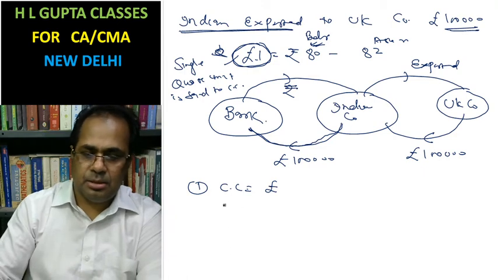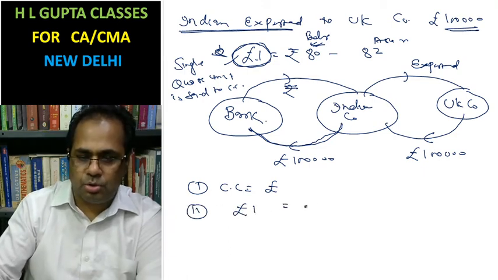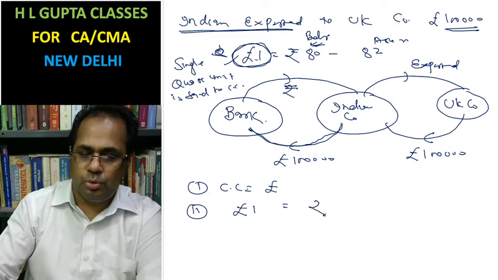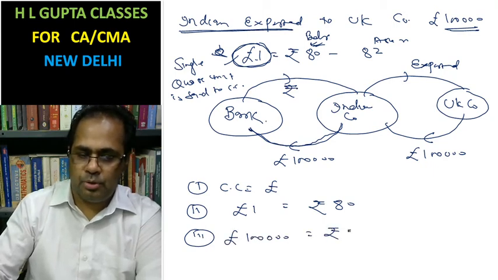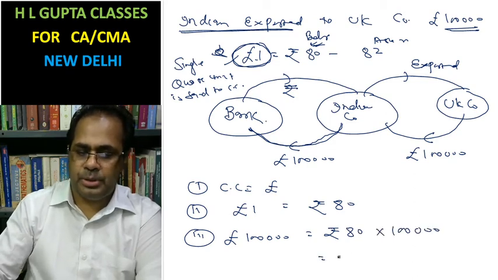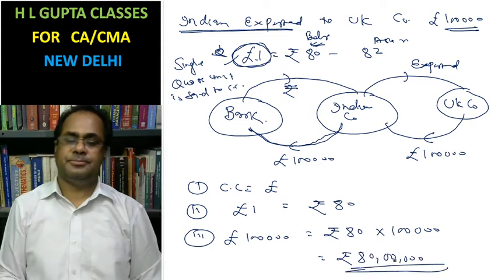In this case, you have to apply pound 1 equal to rupees 80. In place of pound 1 lakh, that is rupees 80 into 1 lakh, rupees 80 lakh the Indian company will receive in place of pound 1 lakh.